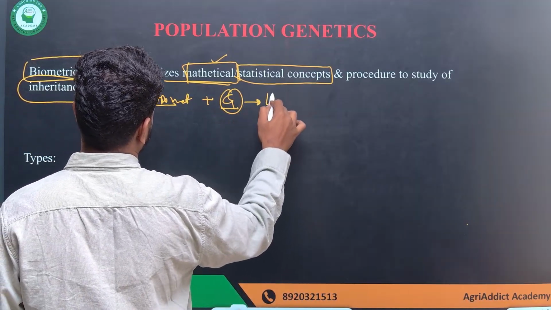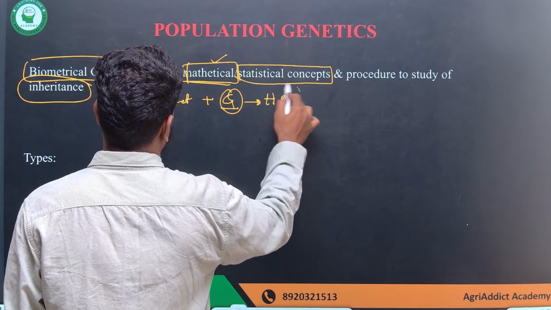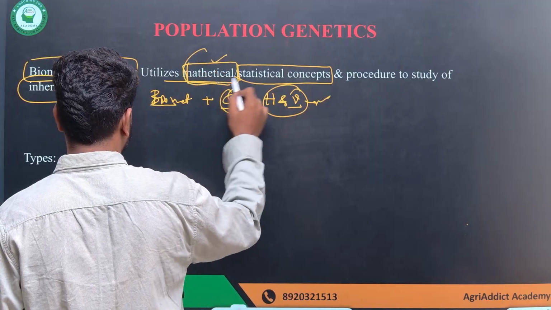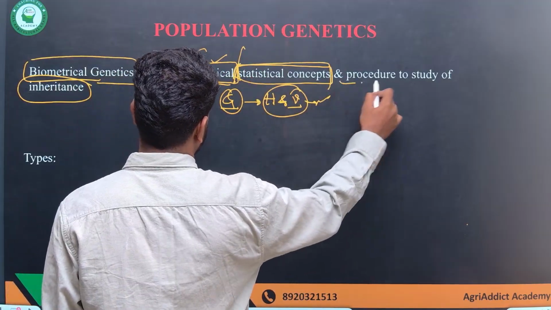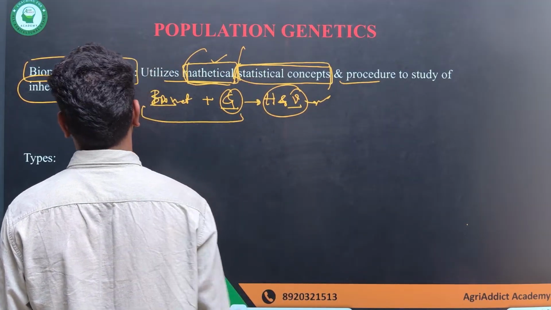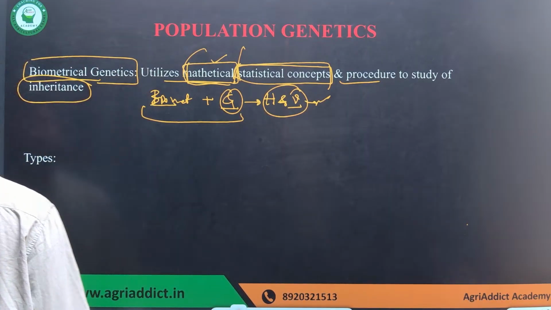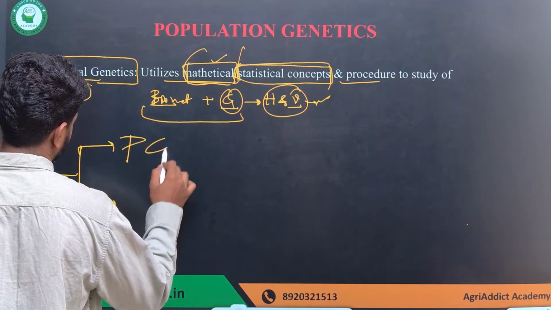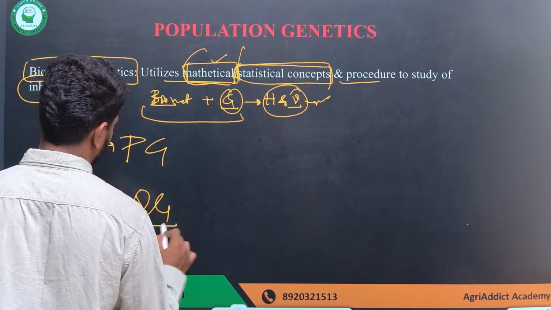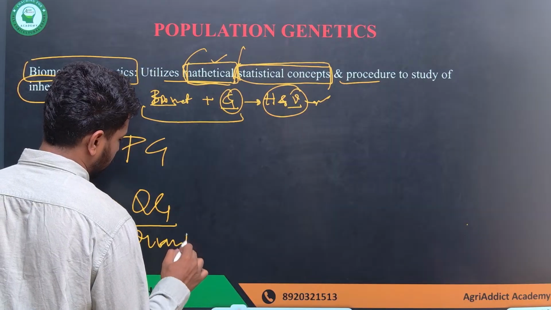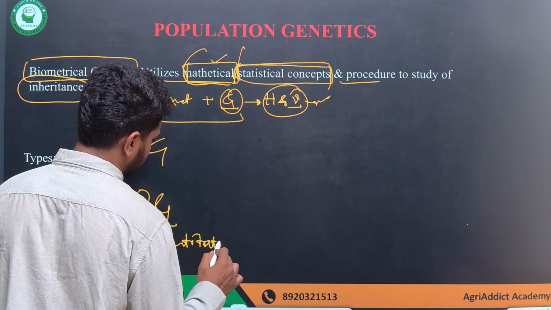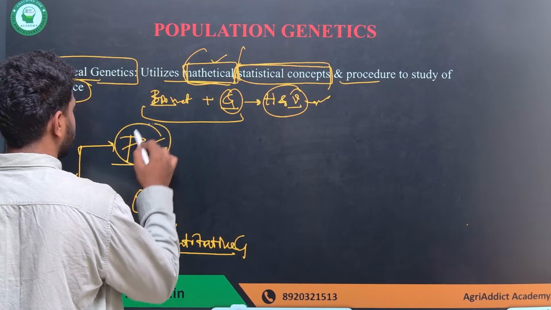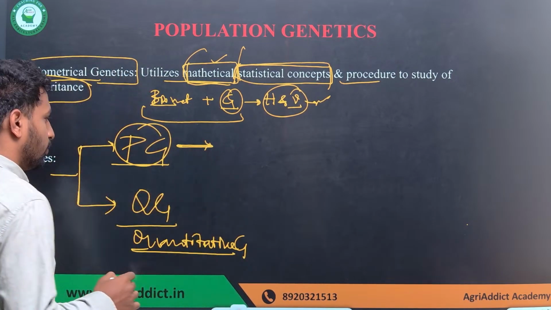Genetics, you already know, is the study of heredity and variation. But to study the heredity and variation from generation to generation, if we are using mathematics or statistical concepts and procedures, that becomes our biometrical genetics. Now it is broadly classified into 2 different fields. One is population genetics, the other one is quantitative genetics. I hope you know what quantitative genetics is.